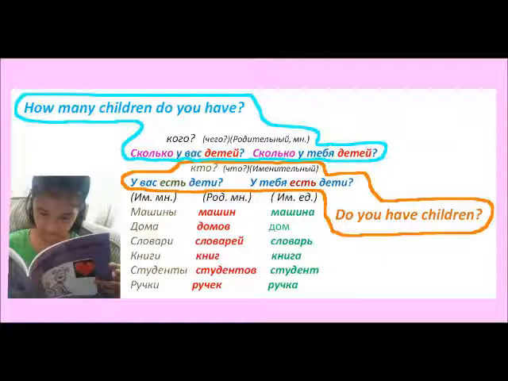Есть is followed by именительный падеж, by the nominative case. Always, okay? У вас есть, do you have? У меня есть, у тебя есть, у вас есть. У вас есть дети, do you have children? So, дети, here plural, nominative case. У тебя есть дети, informal, asking one person. У тебя есть дети, do you have children?